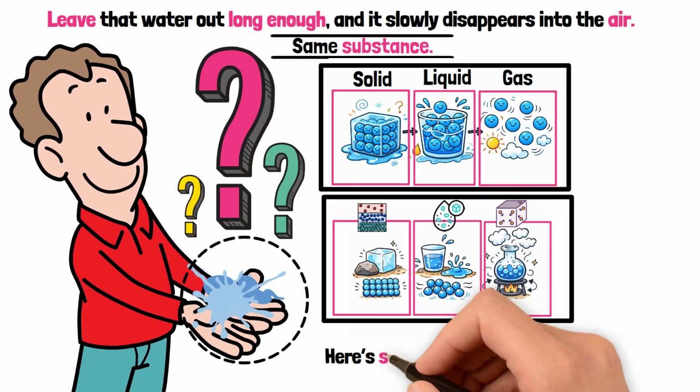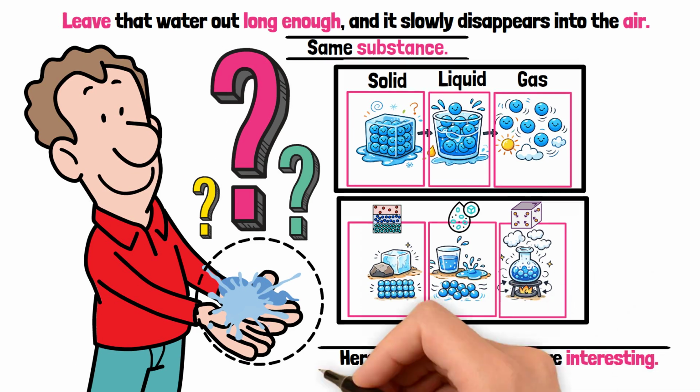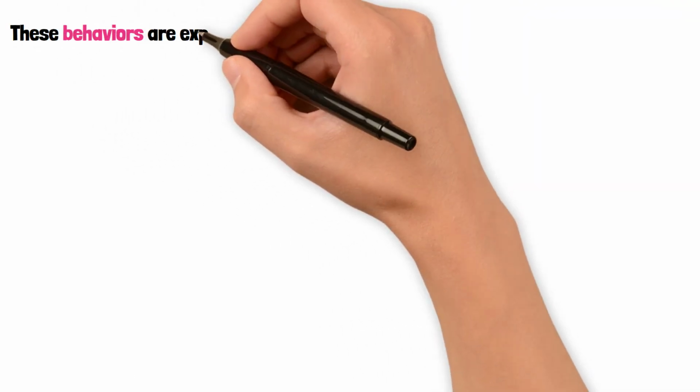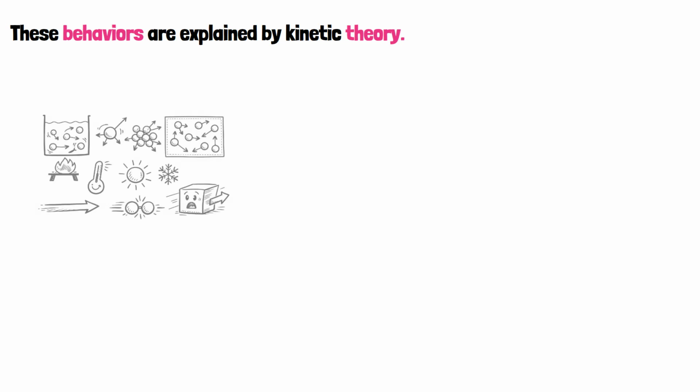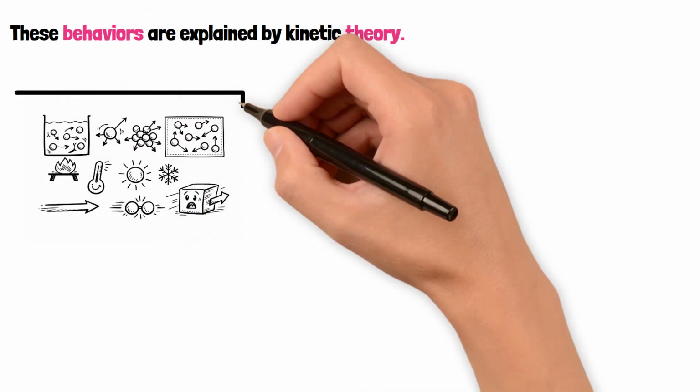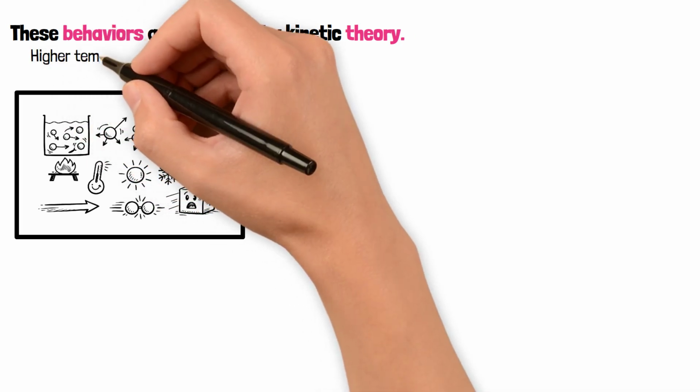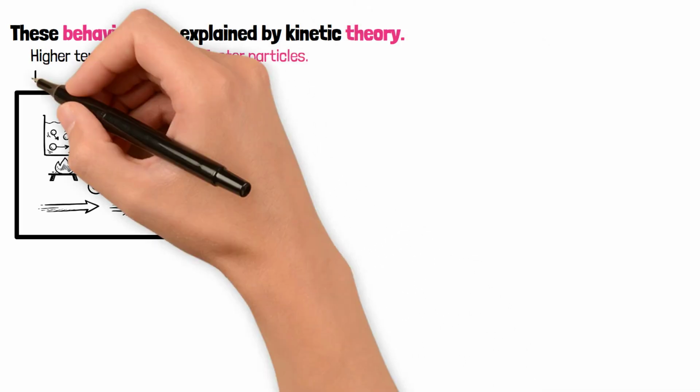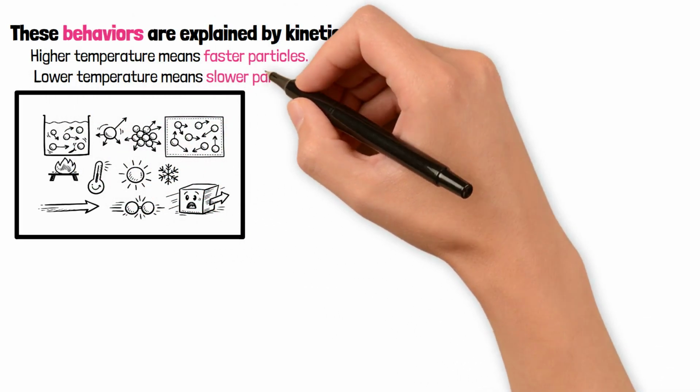Here's something even more interesting. These behaviors are explained by kinetic theory. It says that particles are always moving, and the temperature of a substance is simply a measure of how fast those particles are moving. Higher temperature means faster particles. Lower temperature means slower particles.